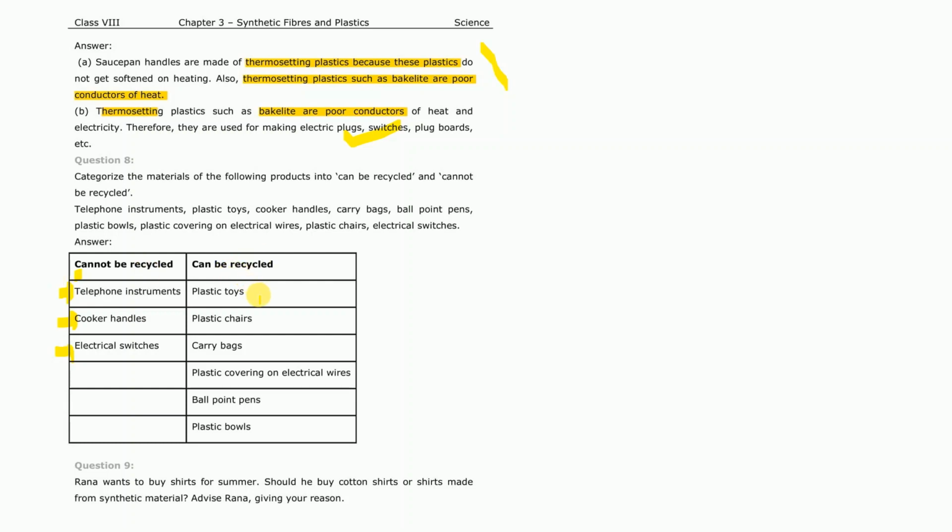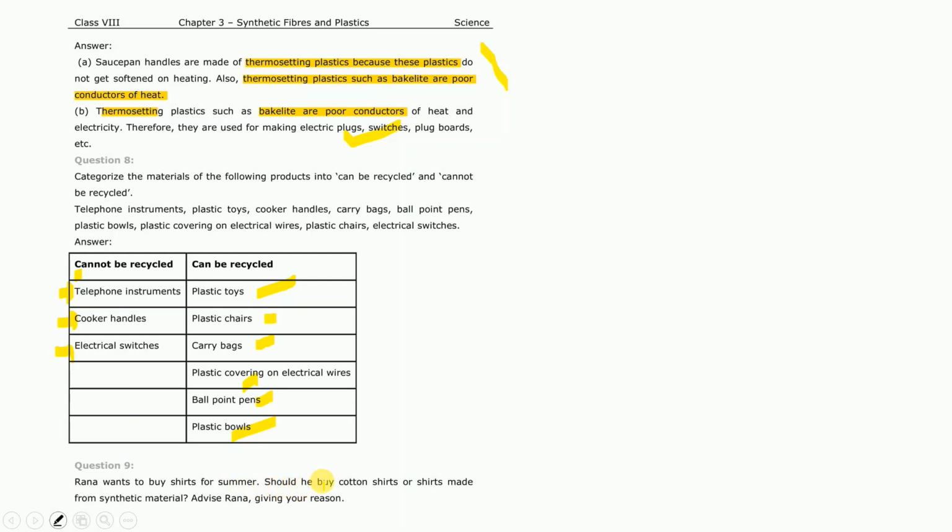Can be recycled: plastic toys, plastic chairs, carry bags, plastic coverings, ballpoint pens, and plastic balls. Because these are made from thermoplastics, or any of the other plastics except the thermosetting ones, that's why they can be recycled.